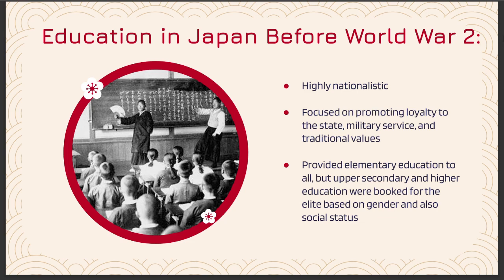As we all know what happened in Japan in World War II, what I want to talk about now is the education system before and after World War II. Before World War II, Japan was highly nationalistic and focused on promoting military service and traditional values. Also, only certain people could access high school or junior high school.